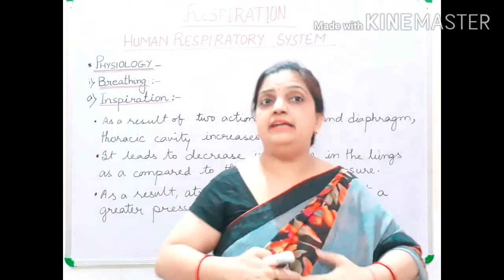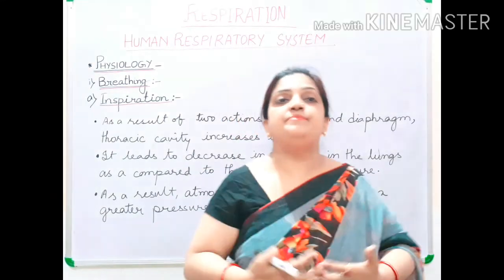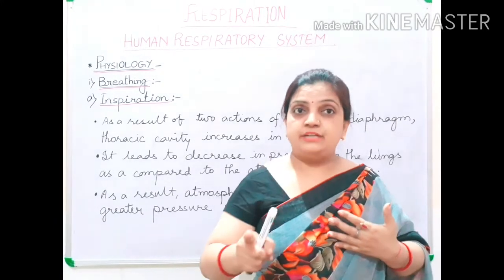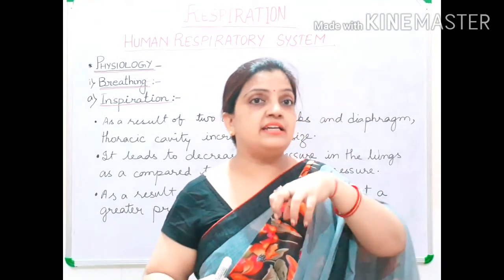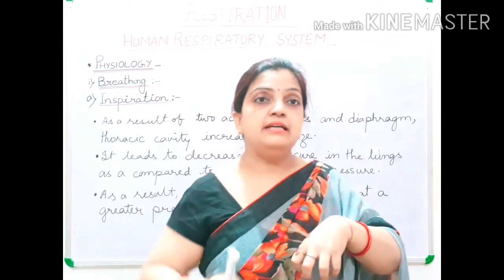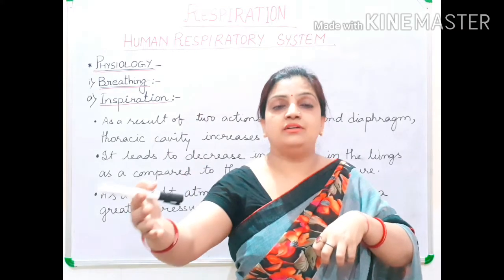Pressure inside our thorax, the chest, is very less in comparison to the outside atmosphere. That means the internal thoracic cavity pressure is less and atmospheric pressure is more.